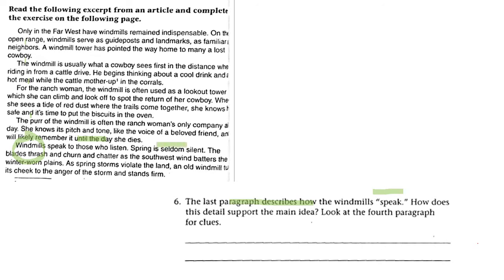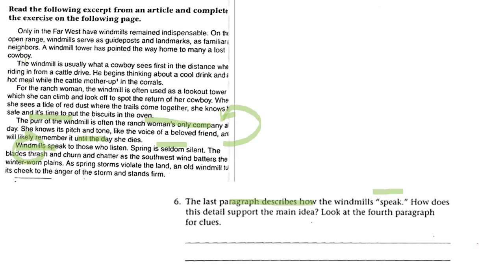So it's about not being silent. Now, if we go back to the previous paragraph, we can see that the purr, the noise of the windmill, is often the woman's only company. So the farm will be a very lonely place. When the man goes off to be a cowboy, to look for animals, to do whatever he's doing out there, the woman is left alone on the farm.